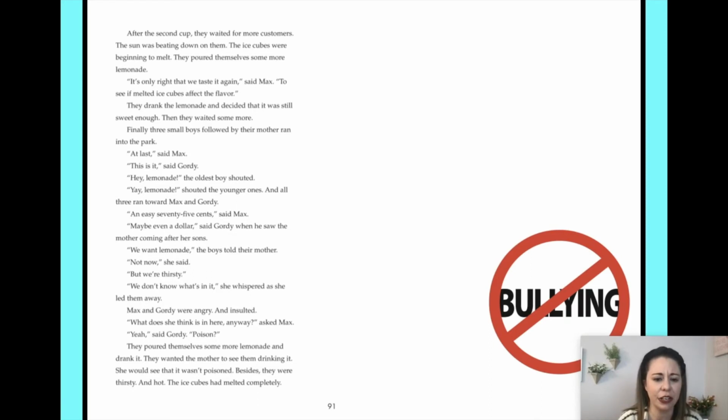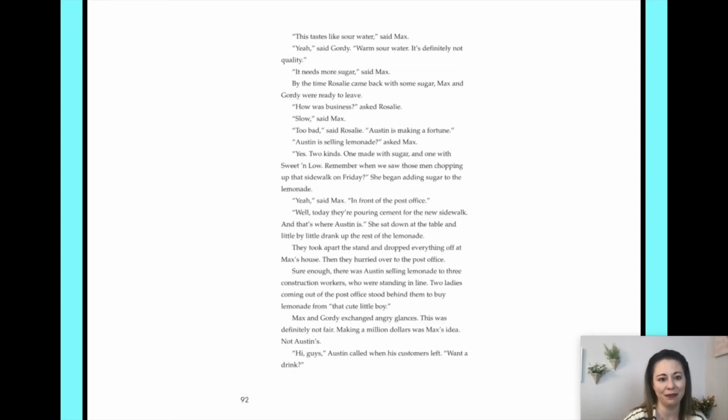"What does she think is in here anyway?" asked Max. "Yeah," said Gordy. "Poison?" They poured themselves some more lemonade and drank it. They wanted the mother to see them drinking it. She would see that it wasn't poisoned. Besides, they were thirsty and hot, and the ice cubes had melted completely.